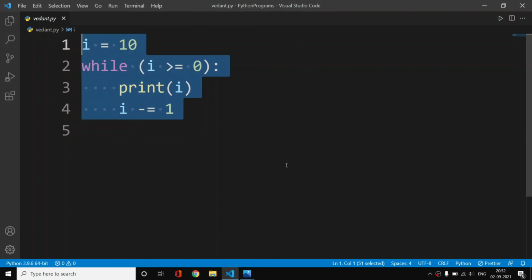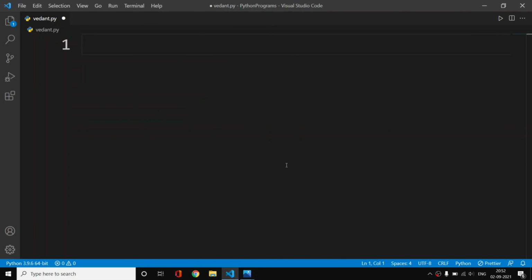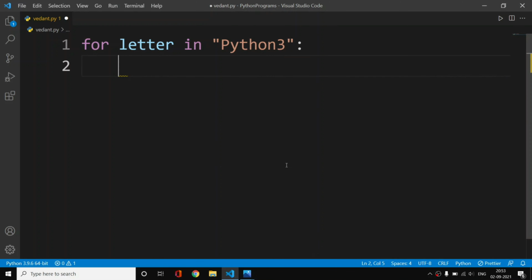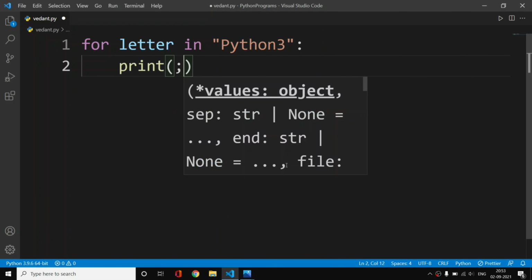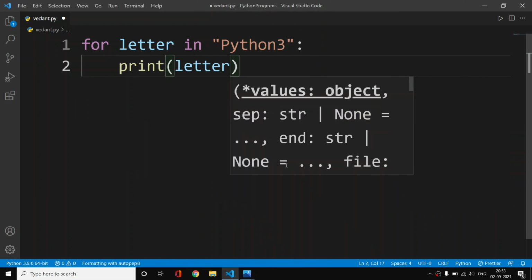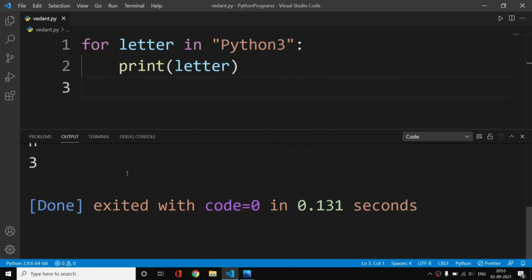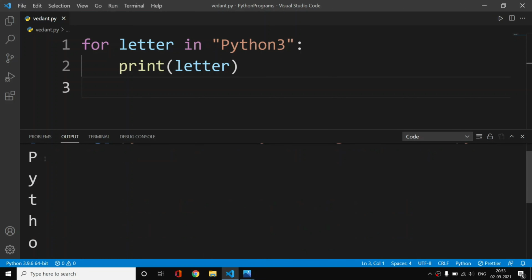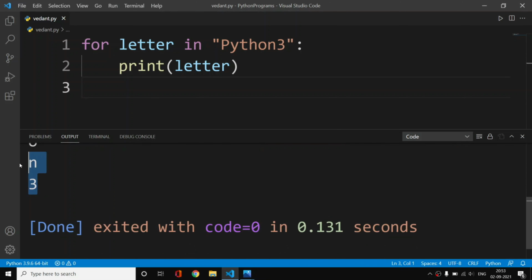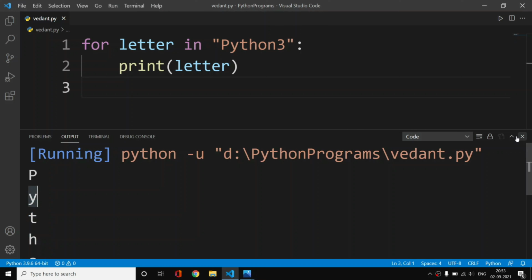So now let me erase this code. First of all I will create a for loop: for letter in, let's say, "Python 3". First of all I will print this letter. With this code, as we know, we will get Python and 3 as output. Nothing new in that.